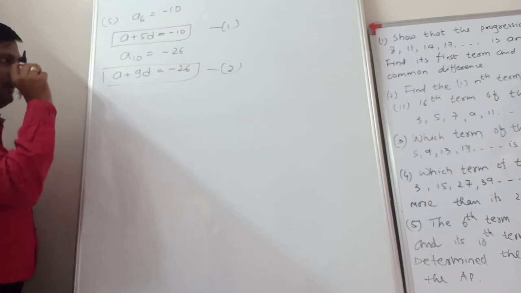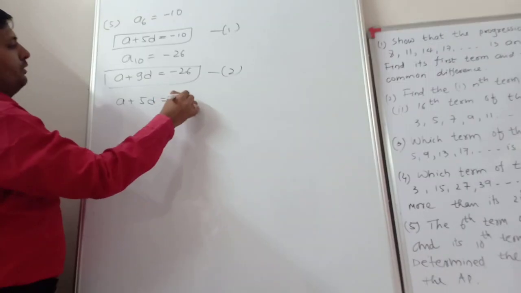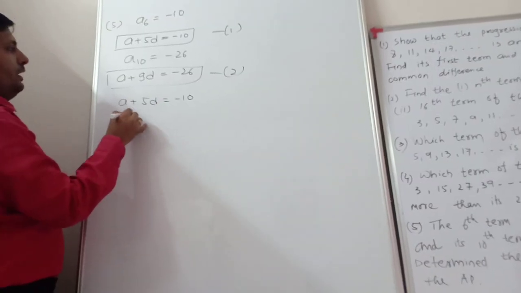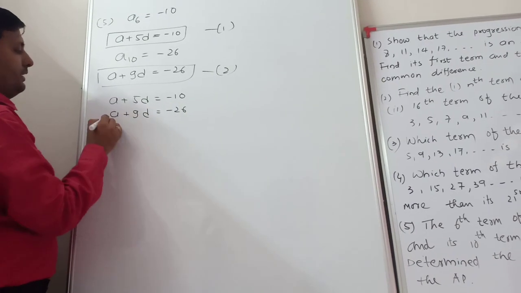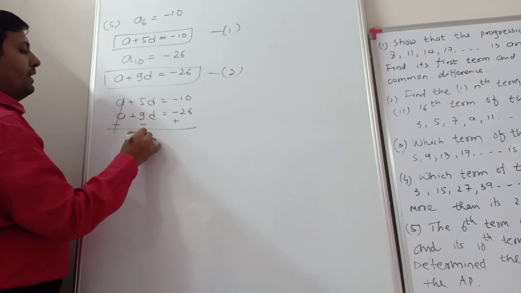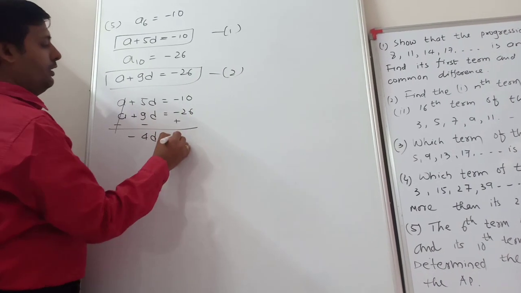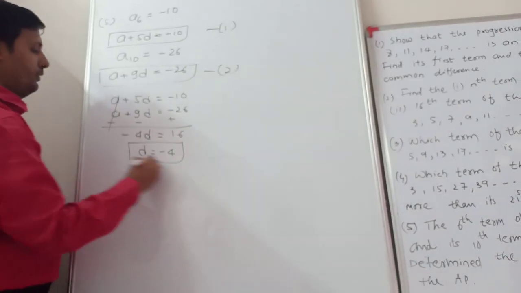Okay, from 1 and 2 we eliminate this. a plus 5d is equal to minus 10. a plus 9d is equal to minus 26. Negative and positive, so we cancel. Here the minus 4d is equal to 16 positive. So d is equal to minus 4.